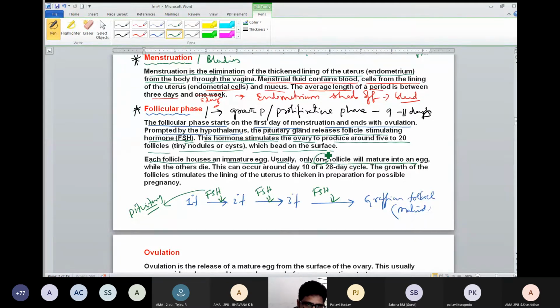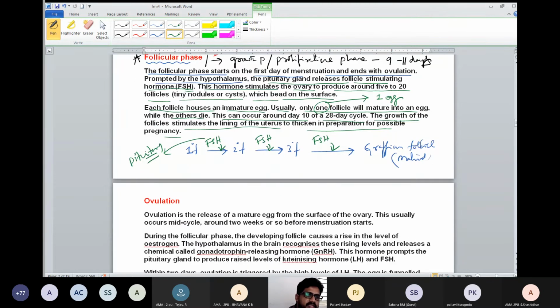Very important: monthly, only one follicle, which means only one egg can be released, while the others die. This can occur around day 10 to day 28 of the cycle. This growth of the follicle stimulates the lining of the uterus to thicken in preparation for a possible pregnancy.